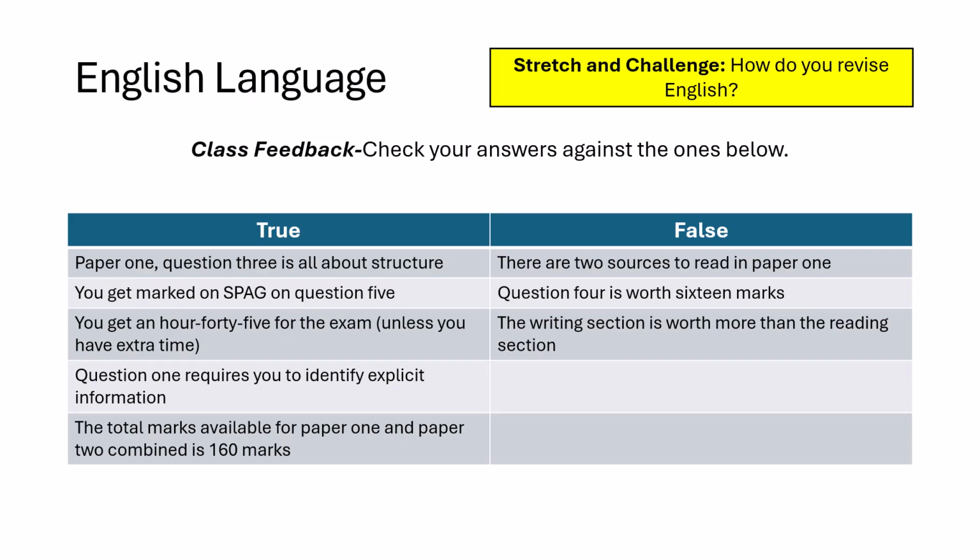Next we have question 4 is worth 16 marks. That's false. Again, that is paper 2. On paper 1, question 4 is worth 20 marks. Next we have the writing section is worth more than the reading section. This is false. There's 40 marks for reading and 40 marks for writing. However, it is important to note that the writing section only makes up one question. That one question, the creative writing question, is worth half of the marks on the exam paper.